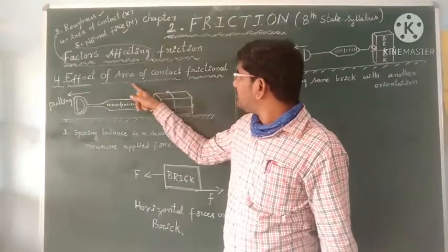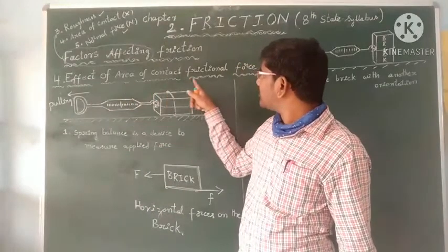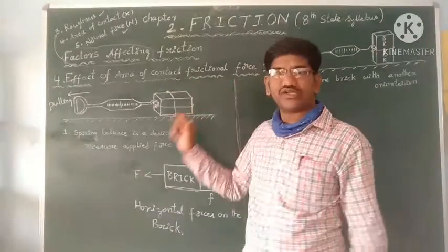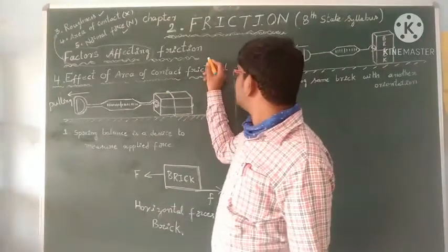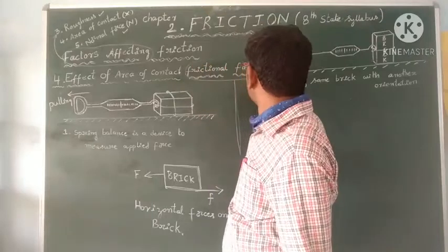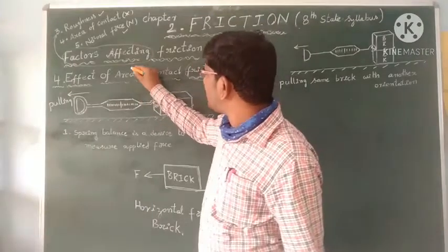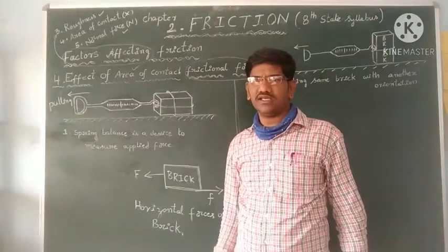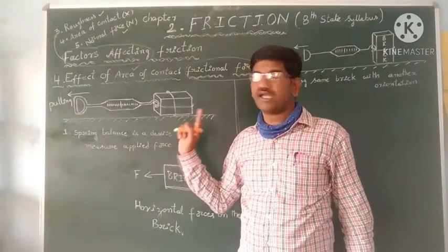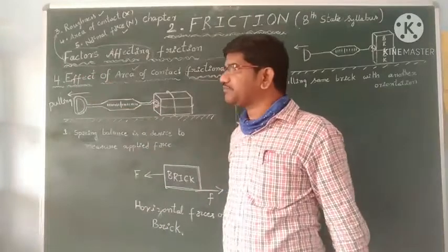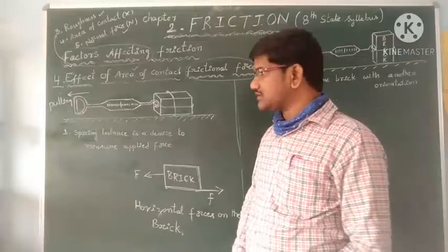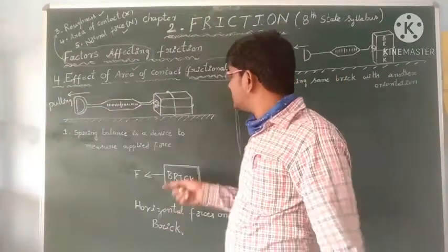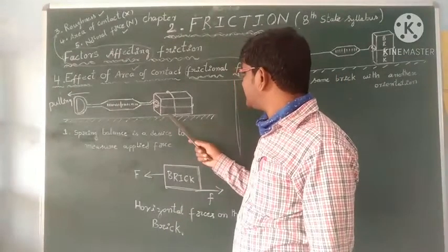So the effect of area of contact on frictional force means, does the frictional force depend on the area of contact or not? We are going to see this in activity number 4. For this purpose, take a brick.